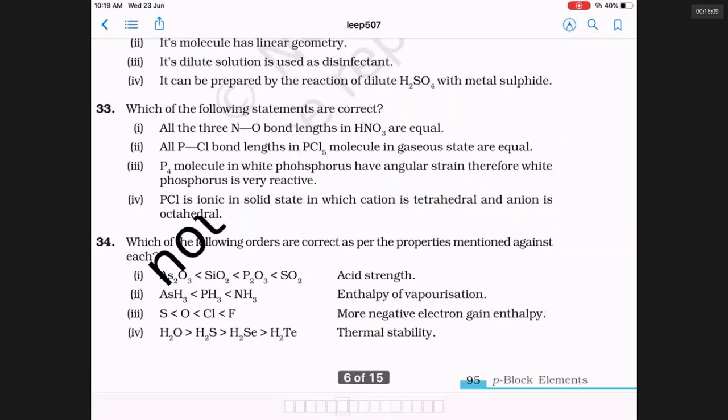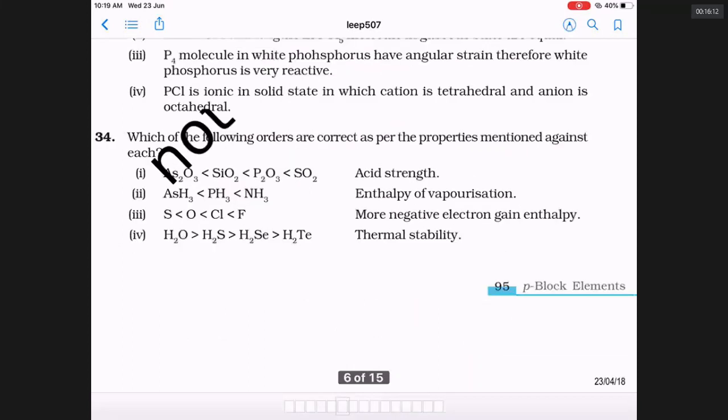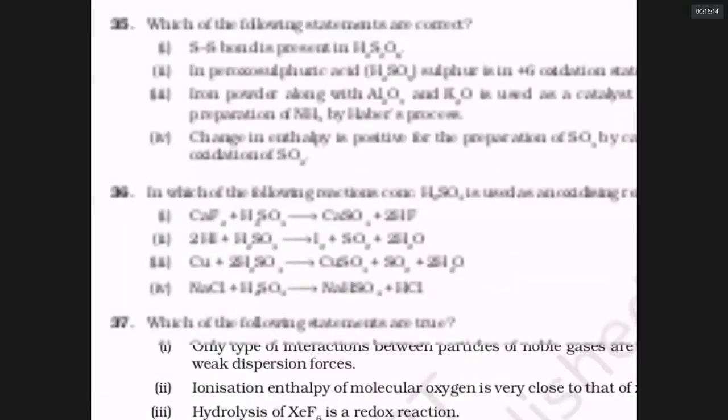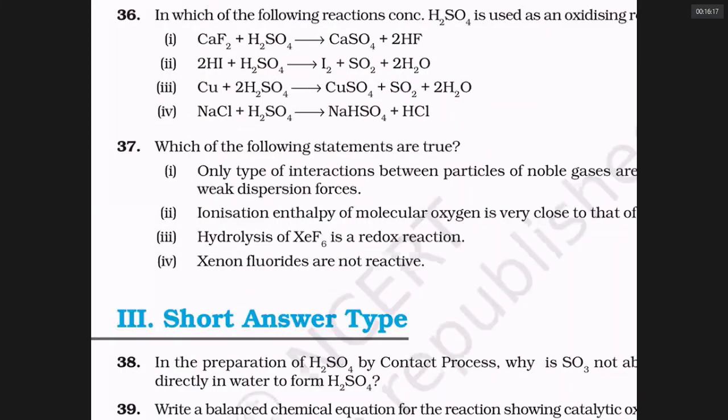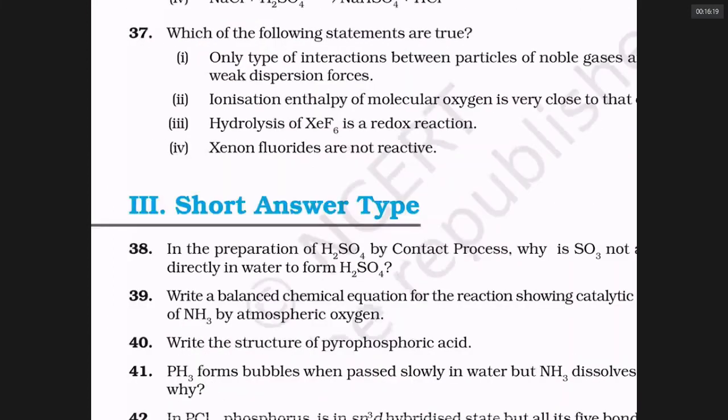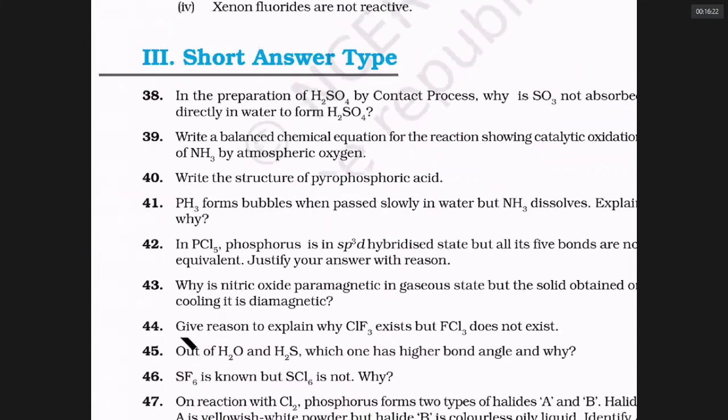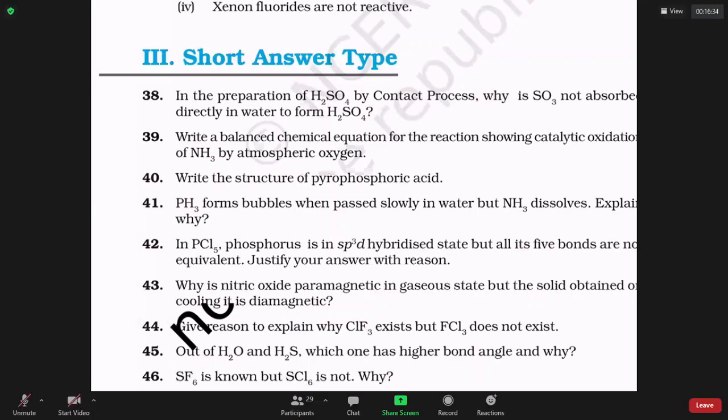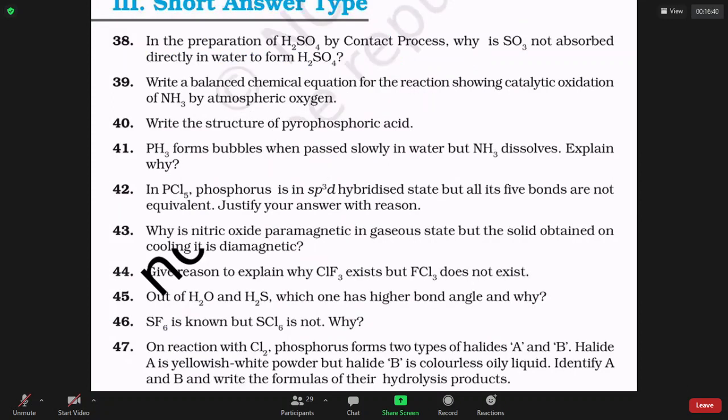So we will go to the next question. Can you answer question numbers 39, 40, 41, 42, 43? Questions 40 to 43, four questions. Do you have any doubts? Take your paper, write down the answers using your book if you want.